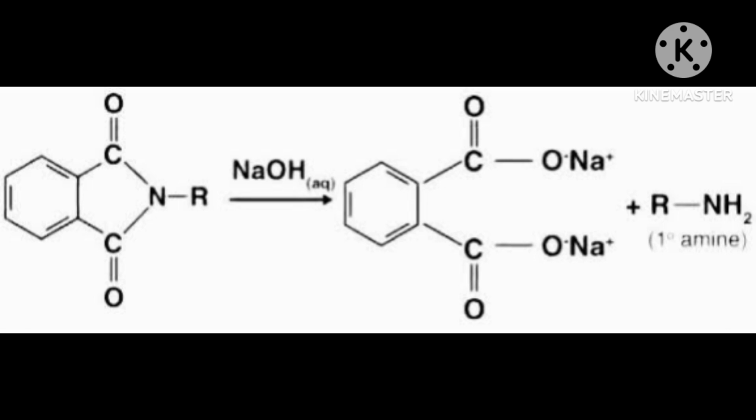Phthalimide on treatment with ethanolic potassium hydroxide forms potassium salt of phthalimide, which on heating with alkyl halide followed by alkaline hydrolysis produces the corresponding primary amine.